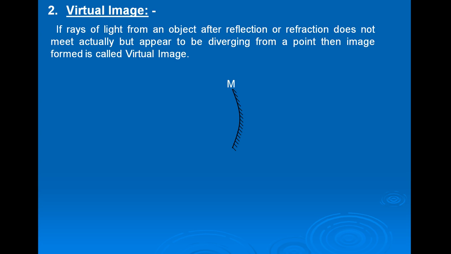Again, consider MM dash is the concave mirror, and let us find how concave mirror formed a virtual image of the object. Again, P is the pole of the mirror and point C is the center of curvature of the mirror.